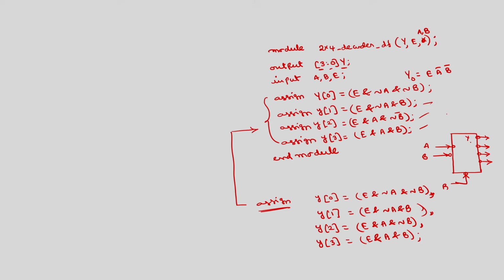These will be available as y0 bar, y1 bar, y2 bar, y3 bar, and E bar. So, this type of circuit can be implemented by using NAND gates. Similarly, you can write this Verilog code for the negative logic circuit which uses the NAND gates. Okay.